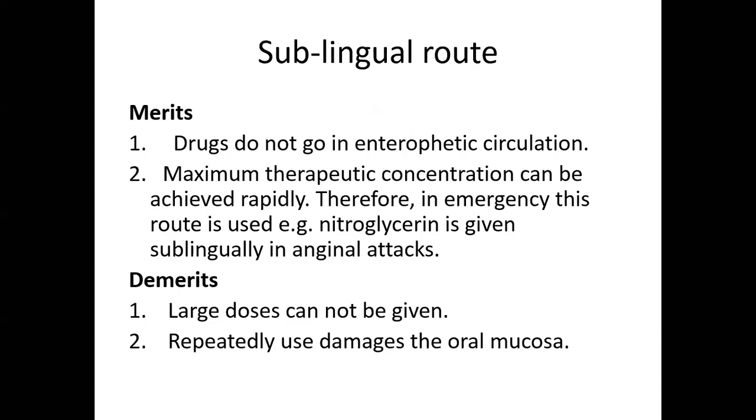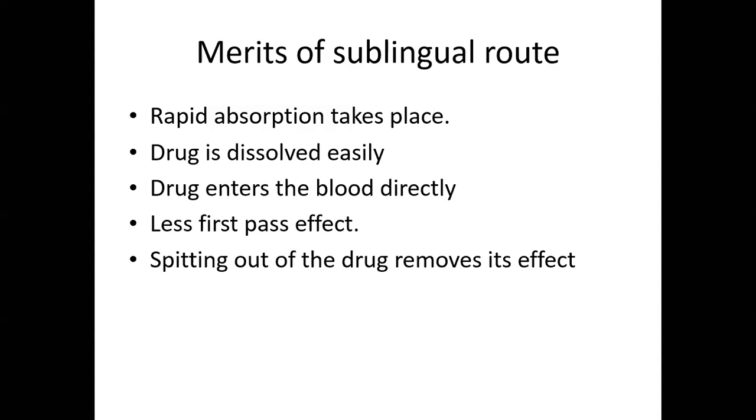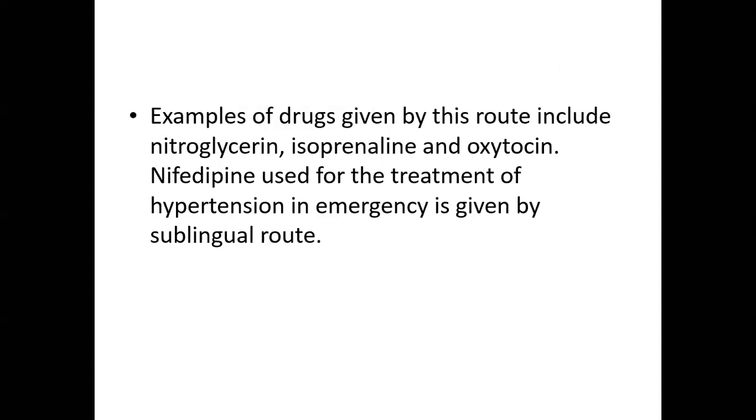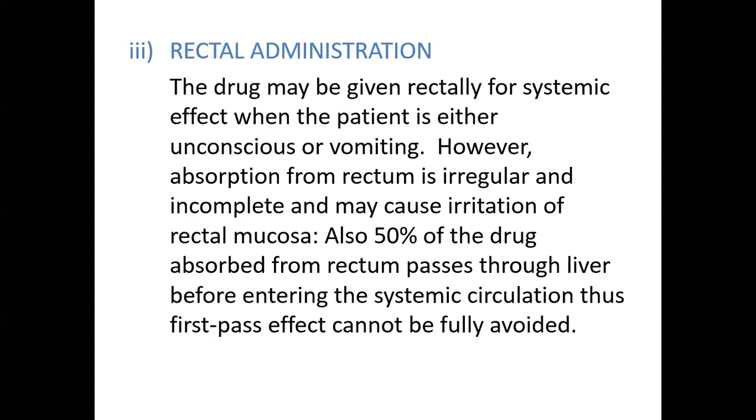Repeated use damages the oral mucosa. Examples of drugs given by sublingual route include nitroglycerin, isoprenaline, and oxytocin. Nifedipine is used for treatment of hypertension in emergencies, given by sublingual route.